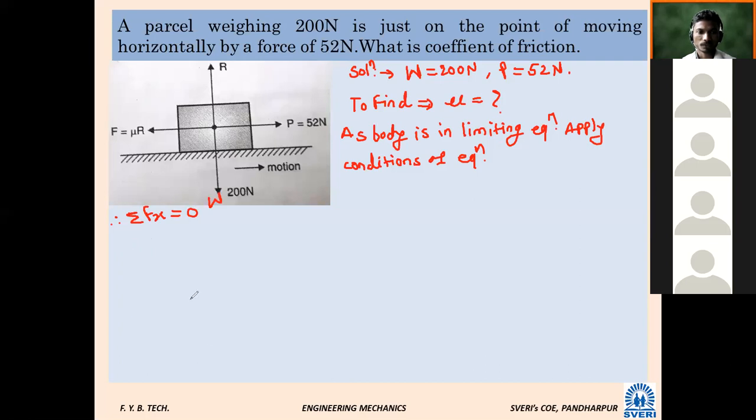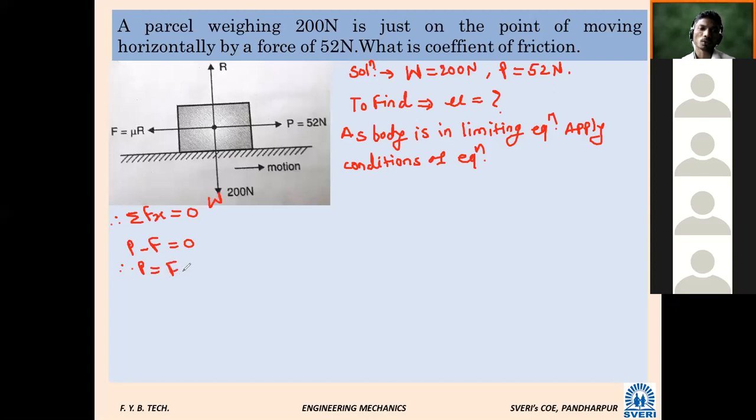R will be positive and F will be negative, so not R, P, sorry. Summation Fx: P minus F is equal to 0. Correct? P minus F is equal to 0. Therefore, P is equal to 52.